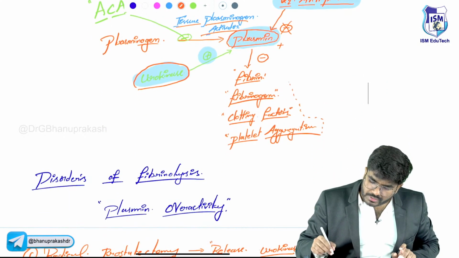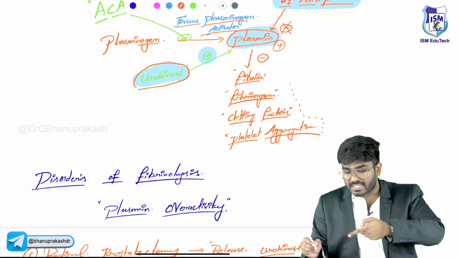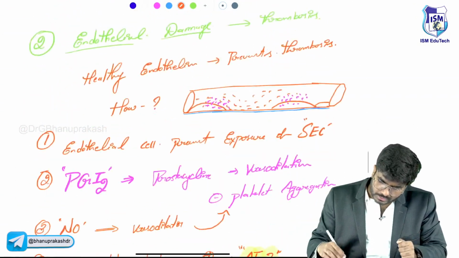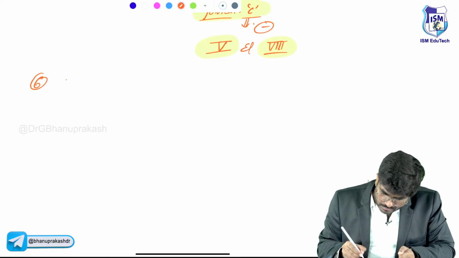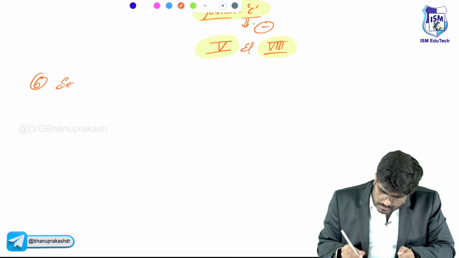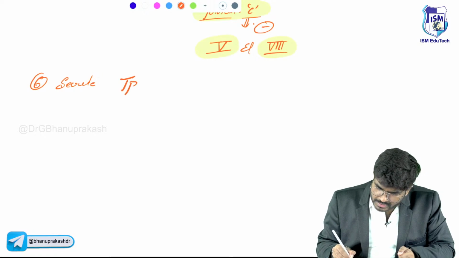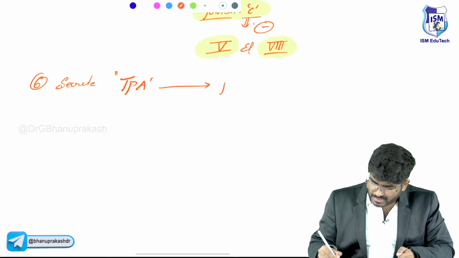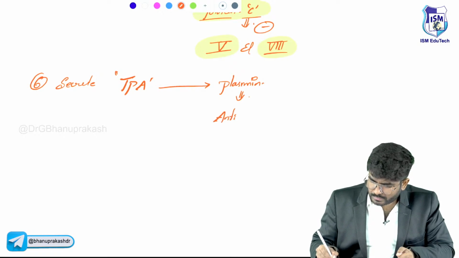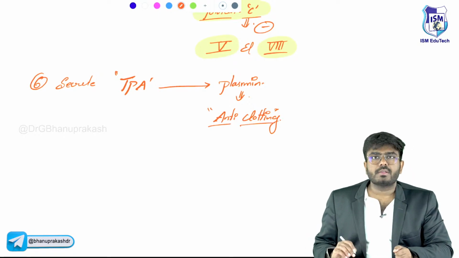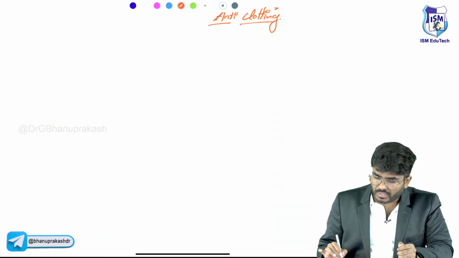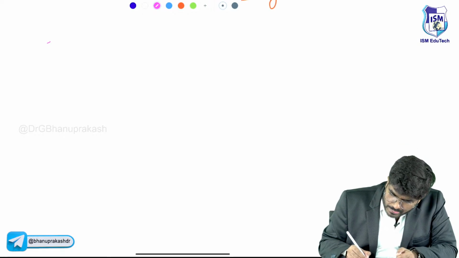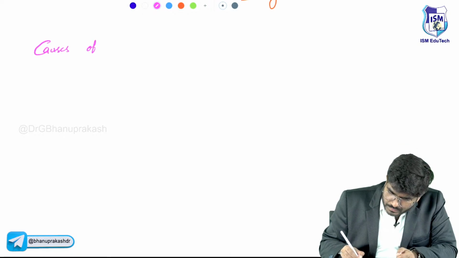Tissue plasminogen activator converts plasminogen into plasmin, and plasmin is anti-clotting. So these are the protective functions. After the protective functions, now let's discuss causes of endothelial damage.